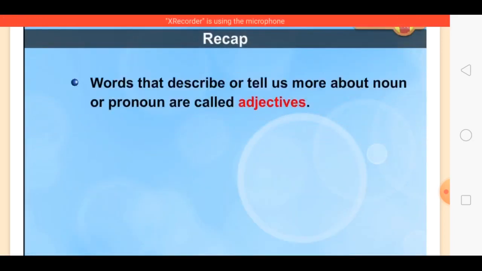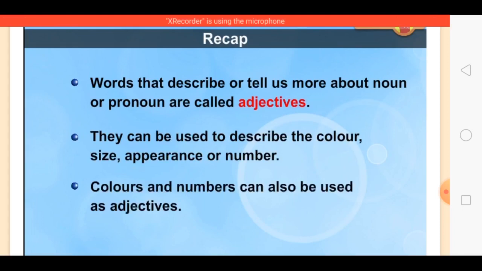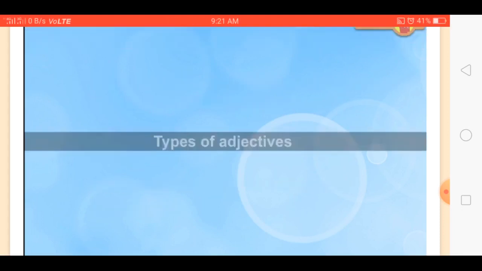Let's recap. Words that describe or tell us more about a noun or pronoun are called adjectives. They can be used to describe the color, size, appearance, or number. Colors and numbers can also be used as adjectives.